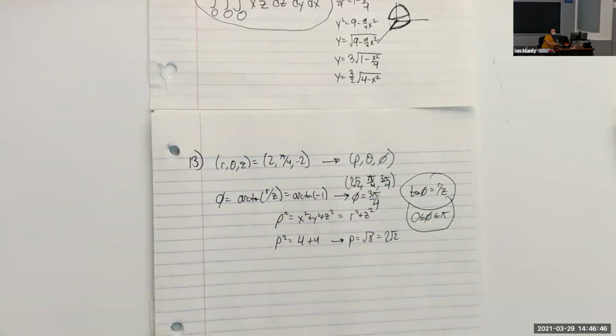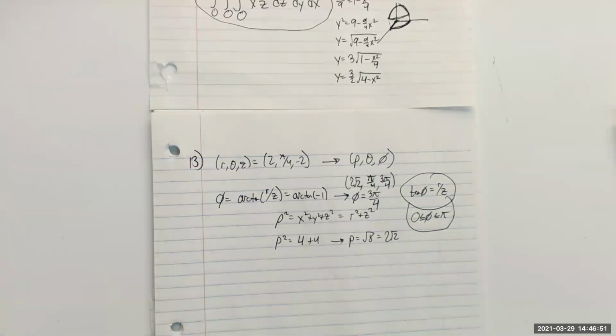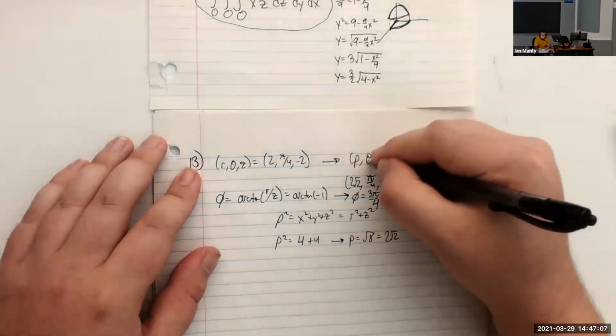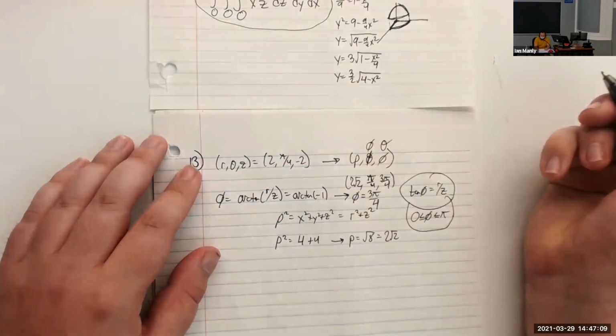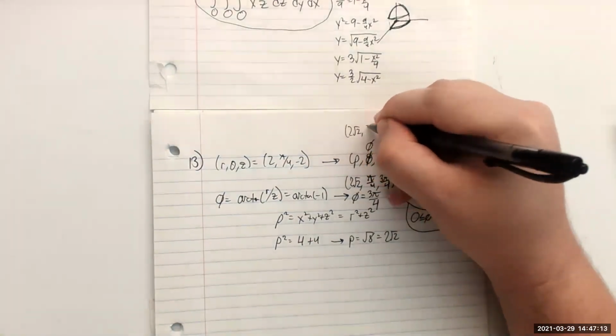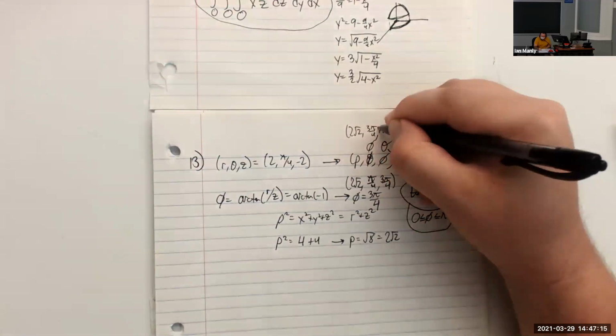All right. Let's see what we got next. We have enough time for another one? Professor Manley, yeah, what's up? For 13, wouldn't you make it 2 root 2, 3 pi over 4, and then pi over 4? Because theta on the question is the last coordinate rather than the second one. Oh, you're right. I totally missed that. Yeah, thank you. So the question wrote it like this, but thankfully that also appears as an answer choice. Yeah, thanks for catching that.